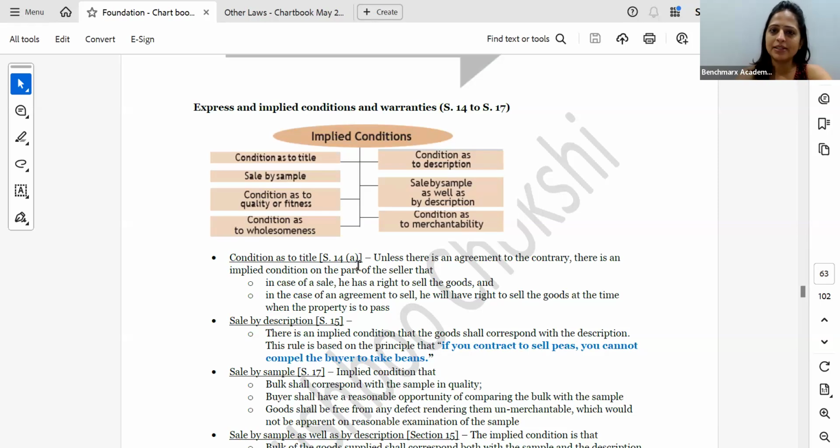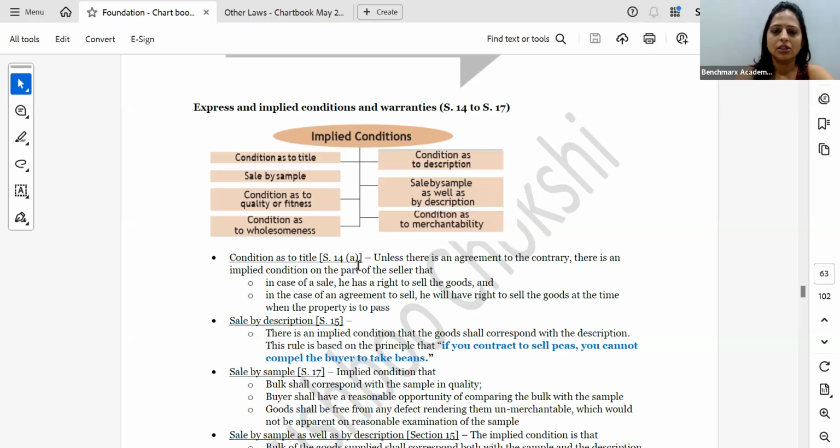Condition, if I have expressly said, I want to take the car to Leh Ladakh, then that has to be fulfilled. Correct? Warranty, if I said it expressly, then it will be fulfilled. What are implied conditions and what are implied warranties? Very important. First, it is saying condition as to title. It is assumed that if you're selling the goods to me, you have the ownership in the goods. If you don't have the ownership in the goods, you cannot sell the goods to me.